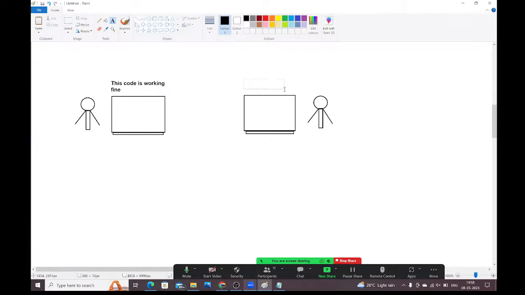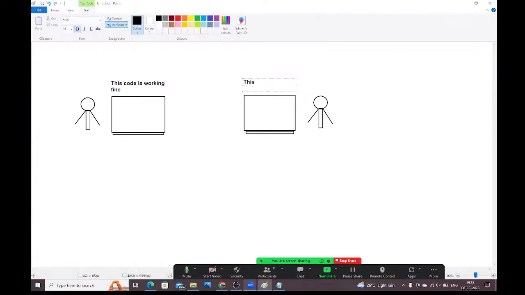But what my team member said: this code is not working for me. Whatever code is working in my system, that code is not working in my team member's machine, guys. What is the reason, guys? What have I shared? I have shared only the application code.